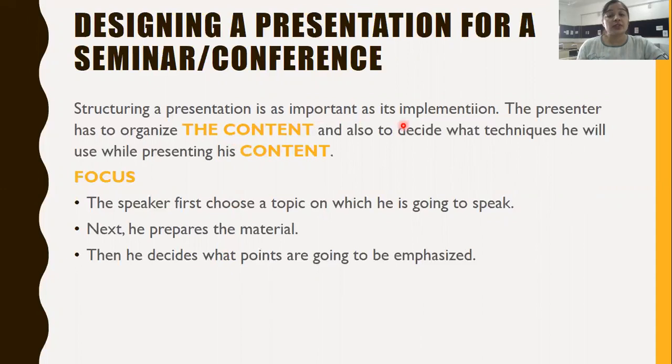So structuring a presentation is as important as its implementation. The presenter has to organize the content and also decide what techniques he will be using while presenting the content. He should first choose a topic on which he is going to speak. Next, he prepares the material. Then he decides what points are going to be emphasized. There are some key points that have to be stressed, so you have to take out those points and mark them so that you are able to deliver them effectively.